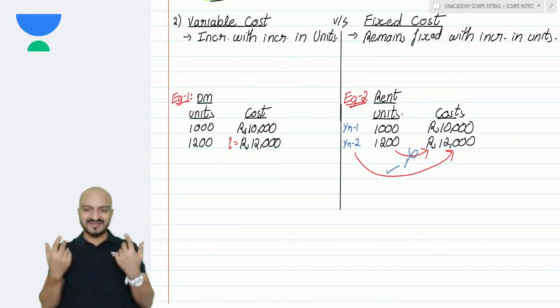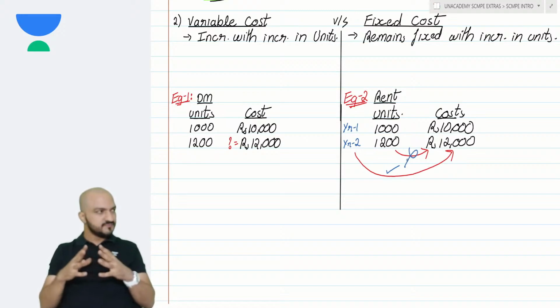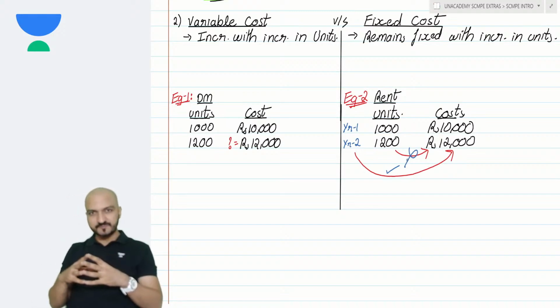Some names, at least say 3 names of variances that you have learned. Material variances, yes. Material usage variance, yes. What else?